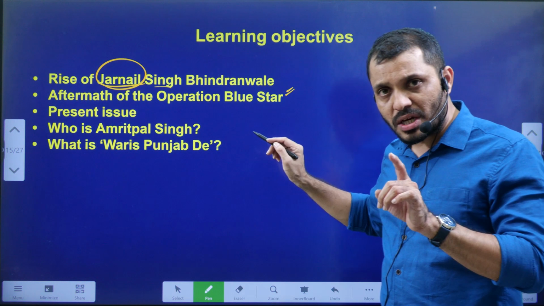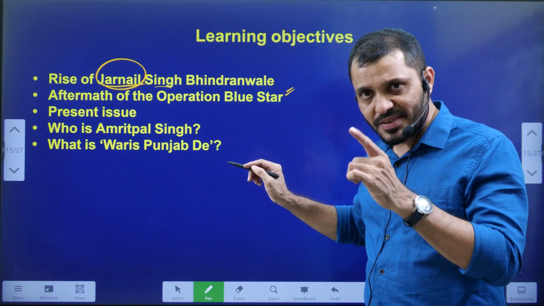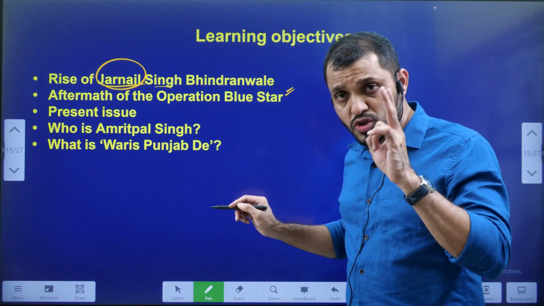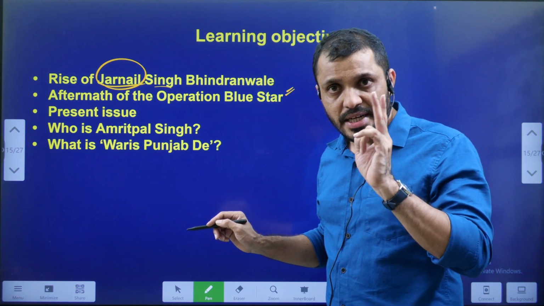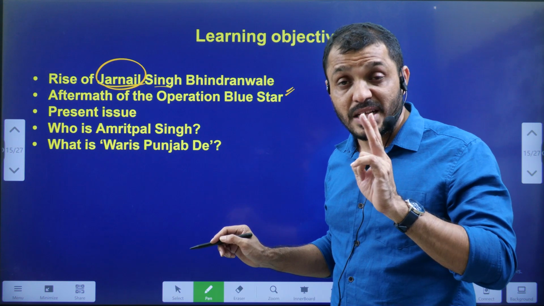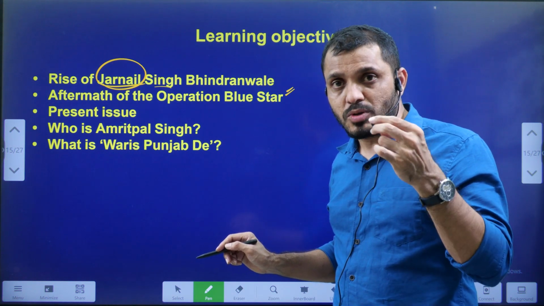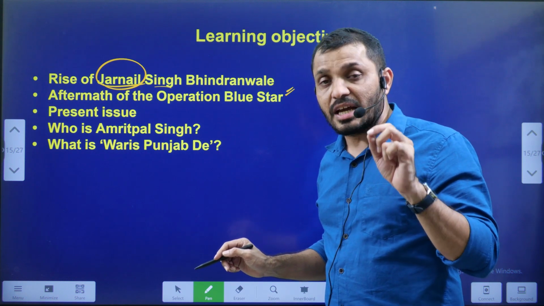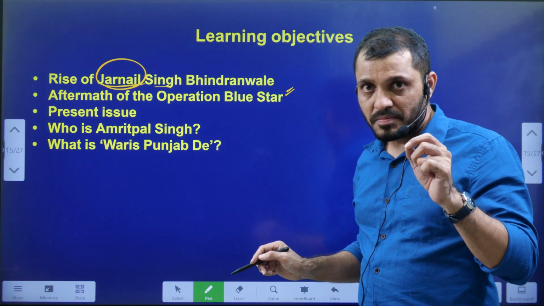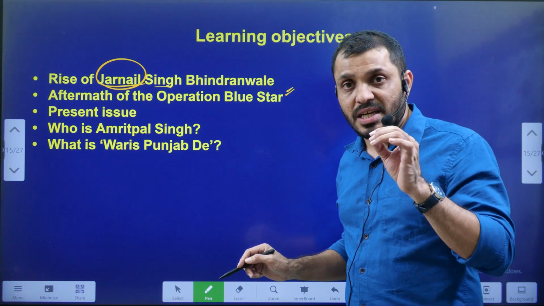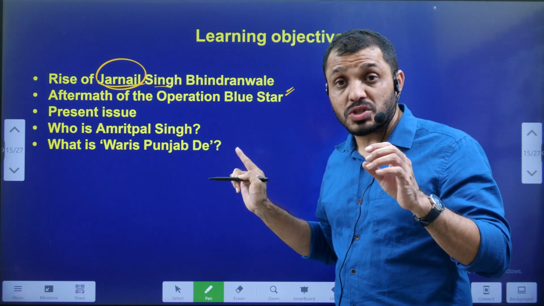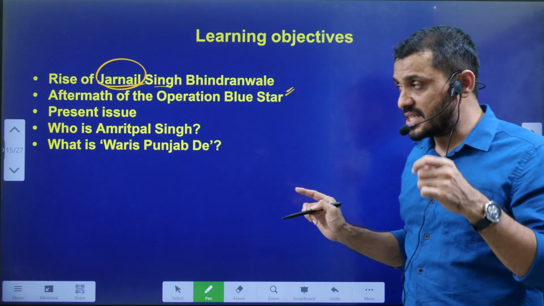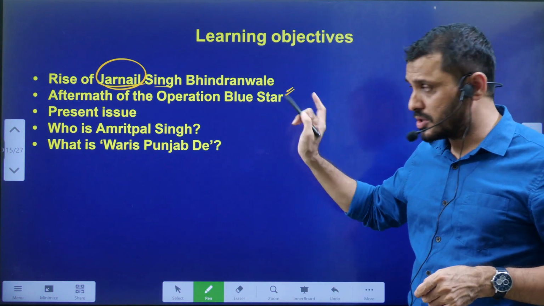After Operation Blue Star, what was the result? Indira Gandhi was assassinated, and Operation Blue Star left so many dark spots in Indian democracy. It also left a very bitter experience for the Sikh youth, which was exploited by anti-Indian forces such as Pakistan. And now and then, Operation Blue Star is used by different political parties for their political gains. These are some of the aftermath of Operation Blue Star.